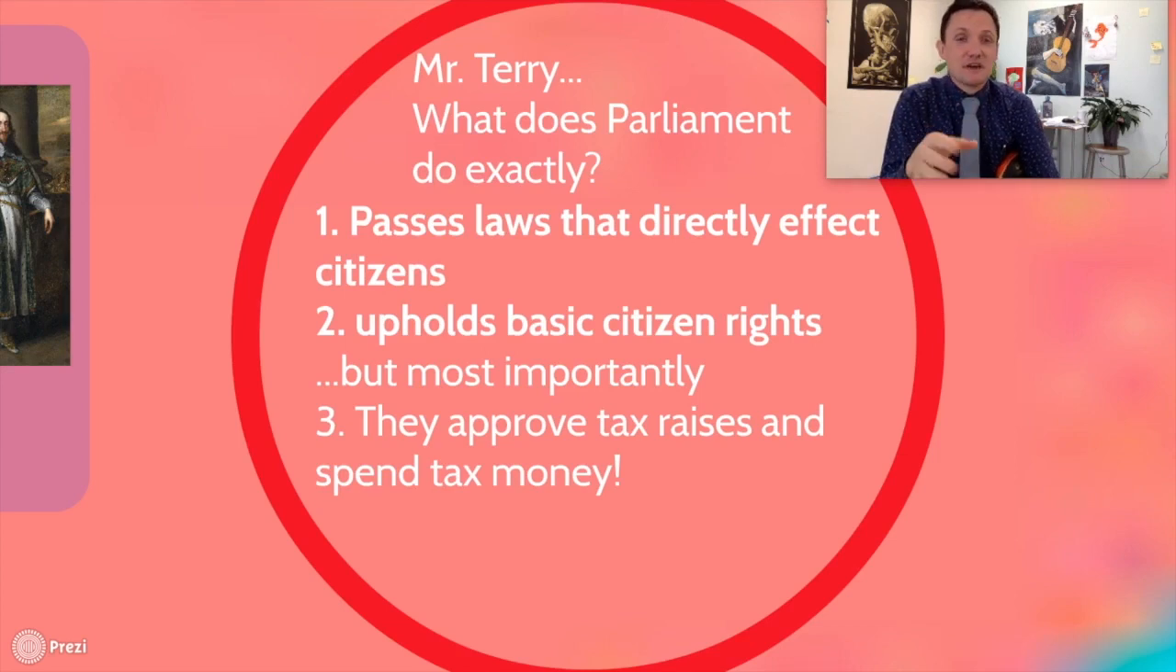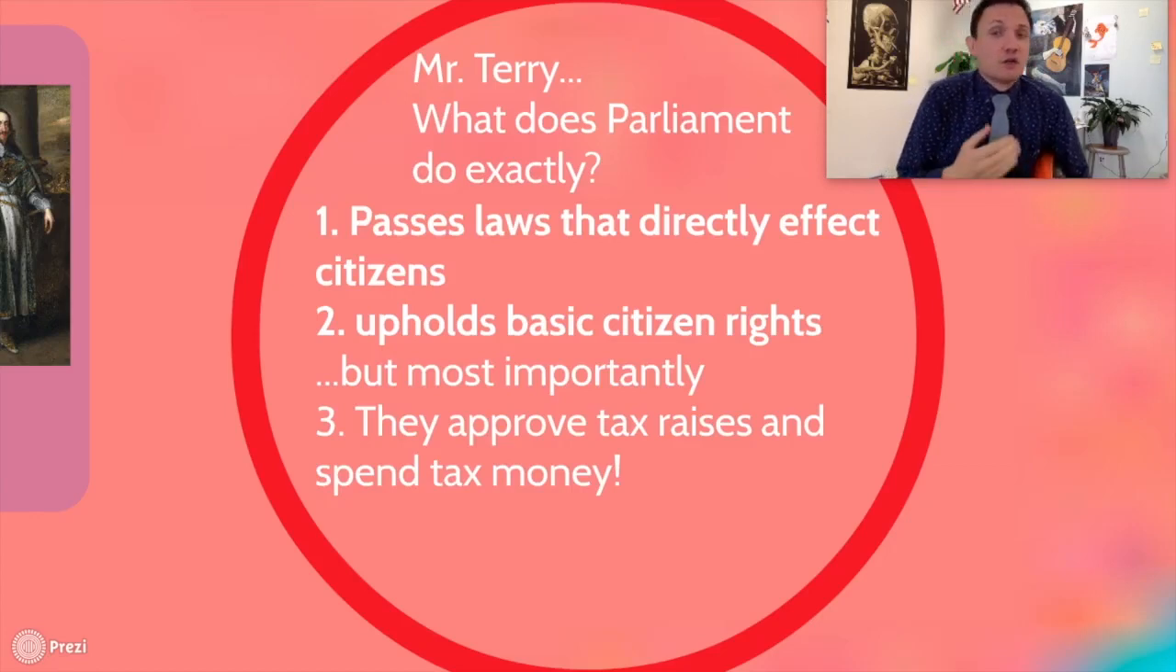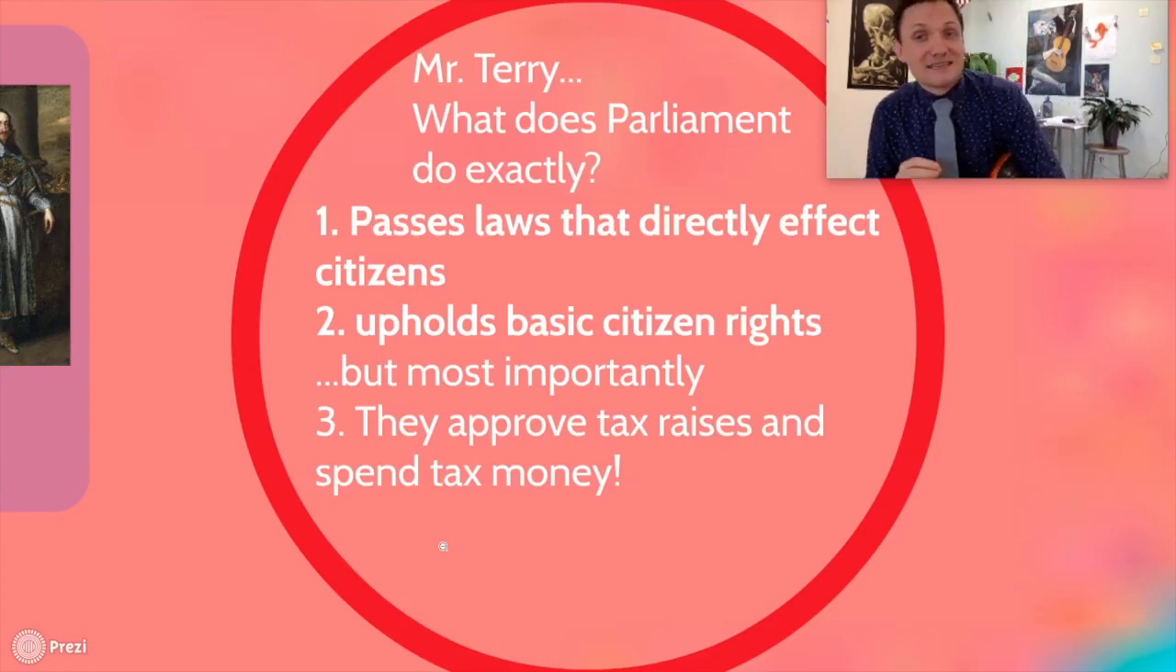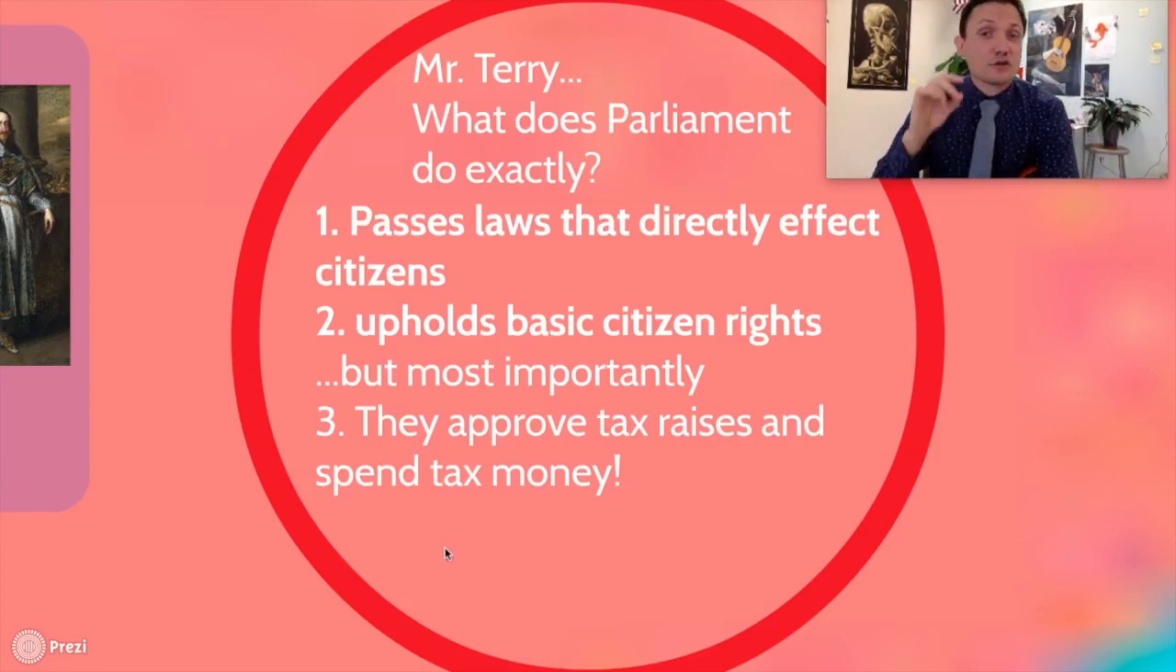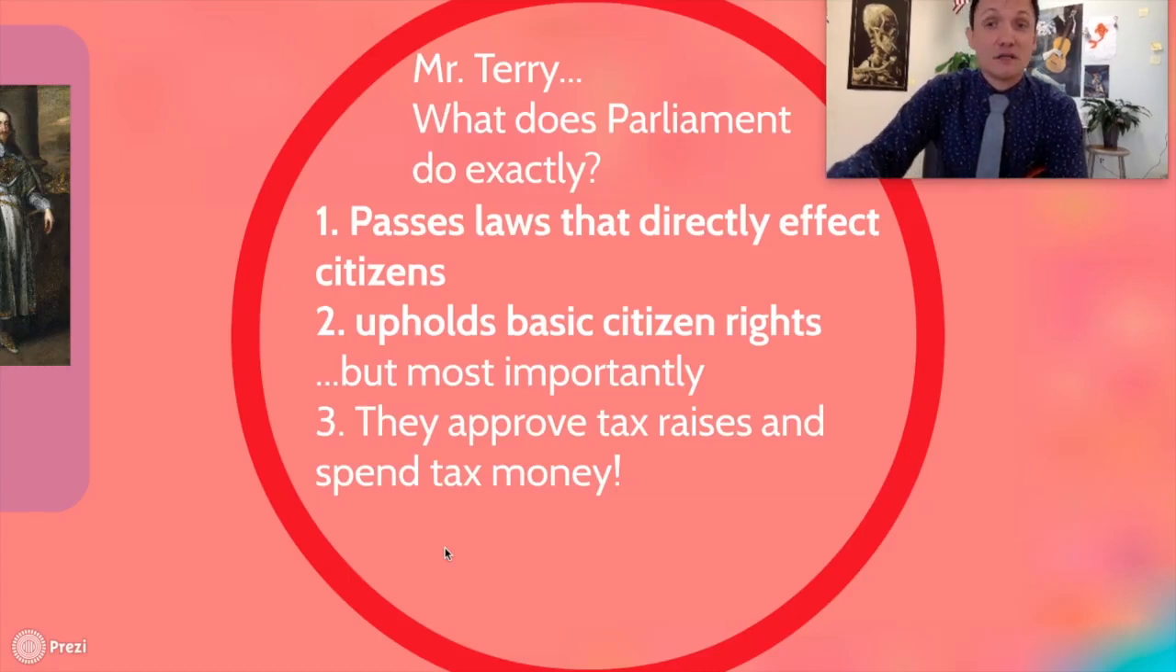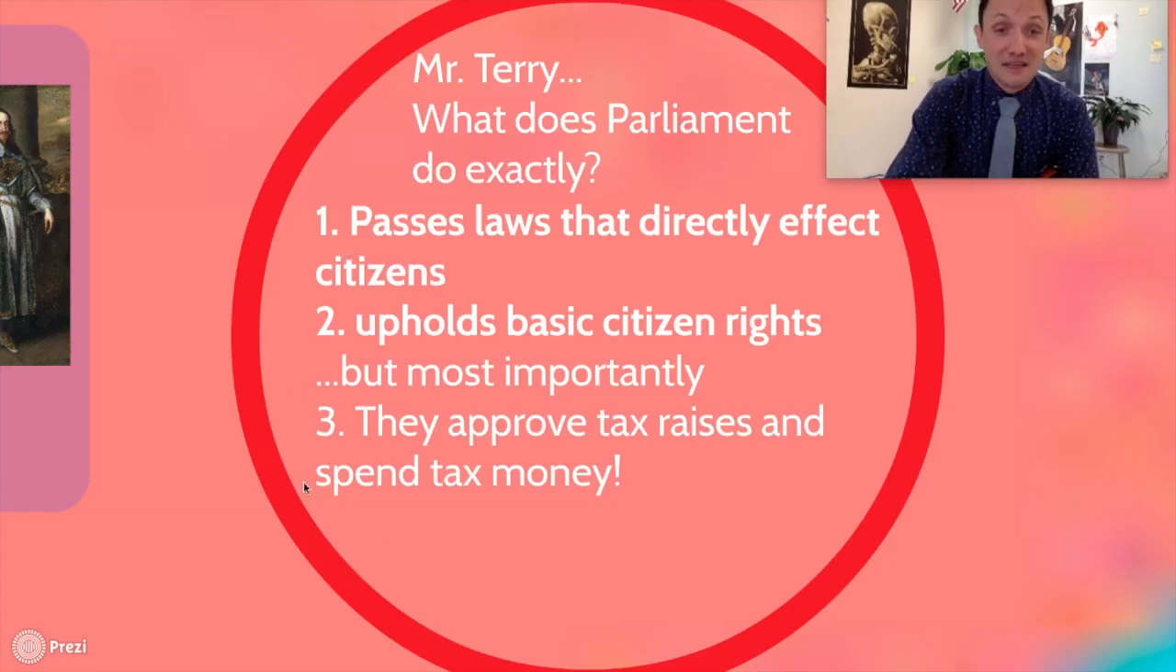What the Parliament does is they pass laws that directly affect citizens. They uphold basic citizen rights, which include no illegal seizure of property by a king, habeas corpus, the right to a trial by jury. But most importantly, Parliament's biggest function during the time period that we're about to talk about, and you can put a star next to number 3, is they approve raises in tax money. And they also delegate how the tax money is going to be spent. So the biggest thing about them is that they do this right here.